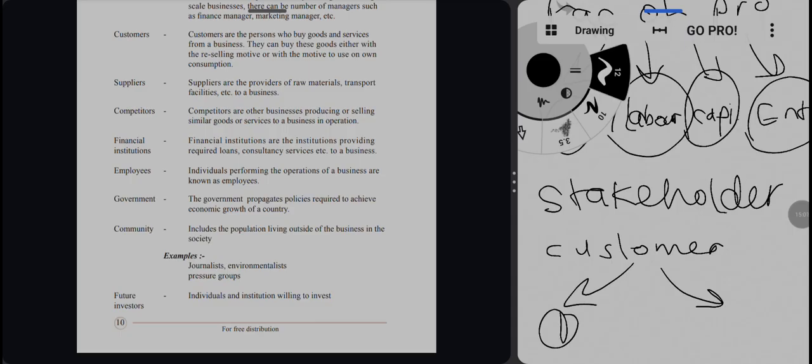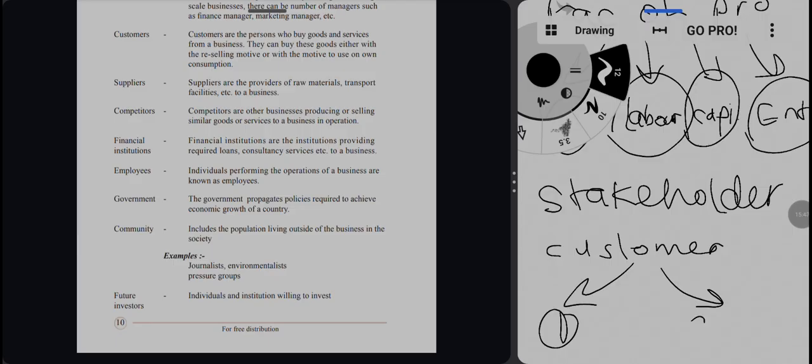The other type of customer is, if you think of a grocery shop, the customers are the people who want to use the produce, to consume it. So the second type of customer buys the goods and services for their own consumption.